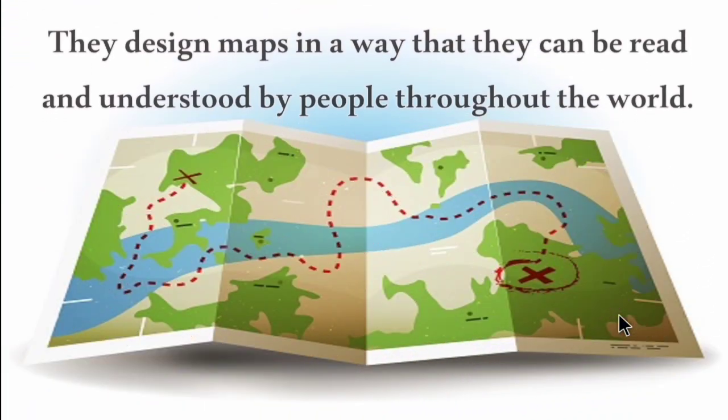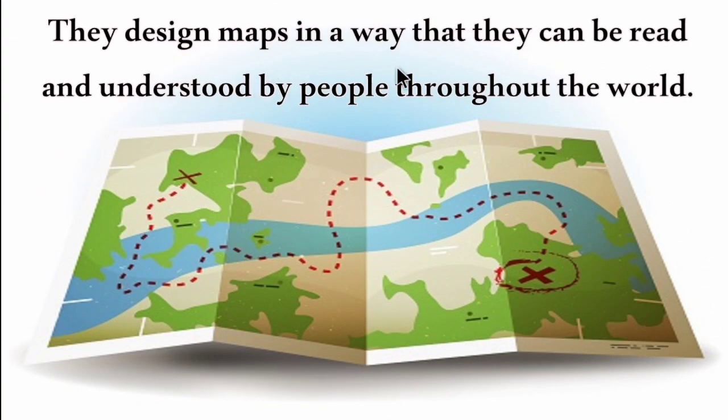They also design maps in a way that they can be read and understood by people throughout the world, so people can read the map and understand it easily.